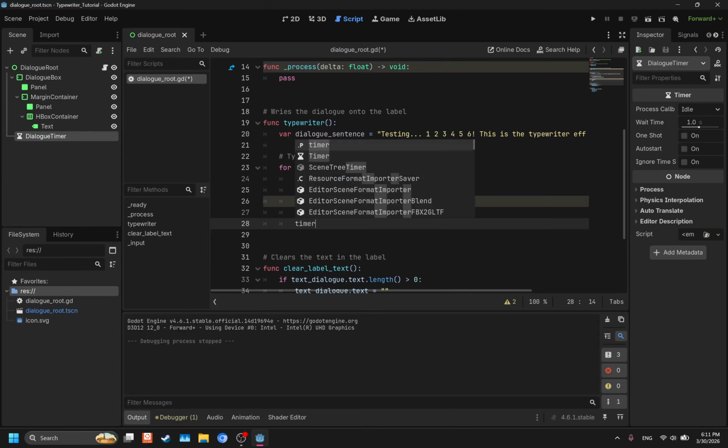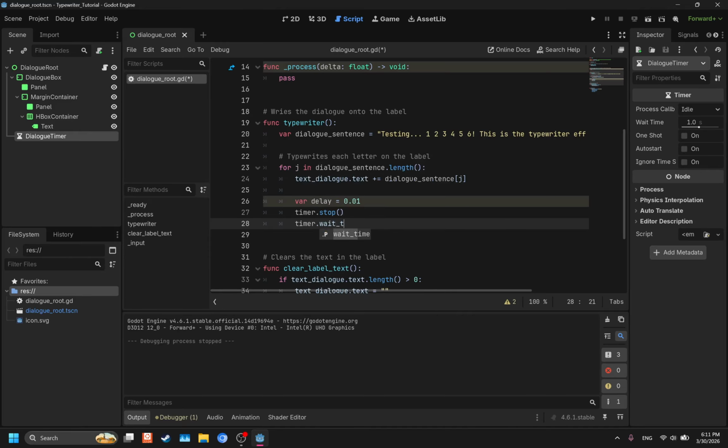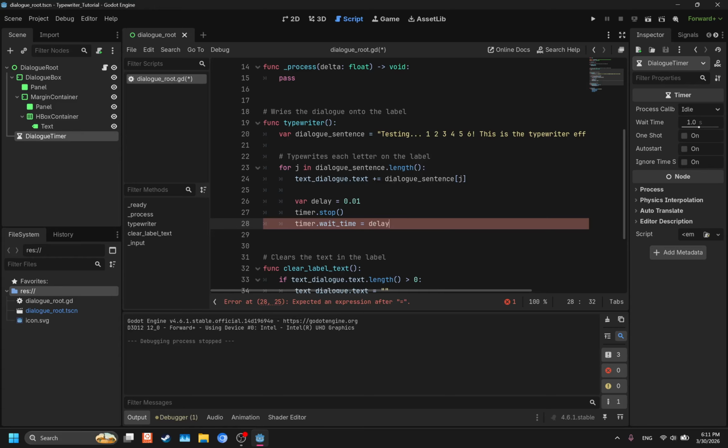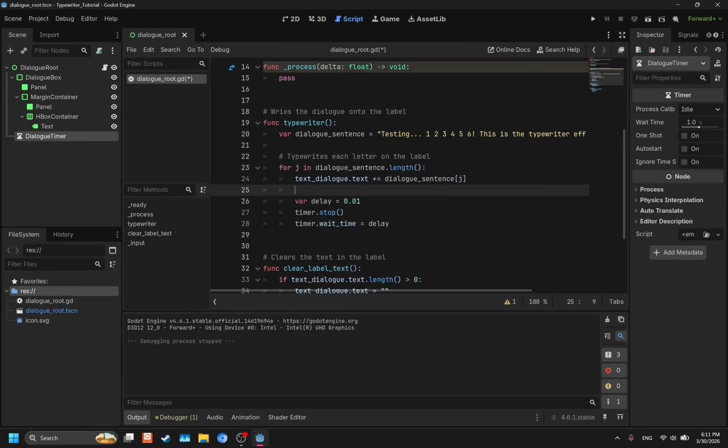So now we're going to set the timer.wait_time. So the wait time is delay. And basically what delay does is it dictates the speed of the typewriter effect. I found that 0.01 is the sweet spot for me, at least. You can play around with it, but 0.01 is good. So wait time, and then we're going to set another thing called